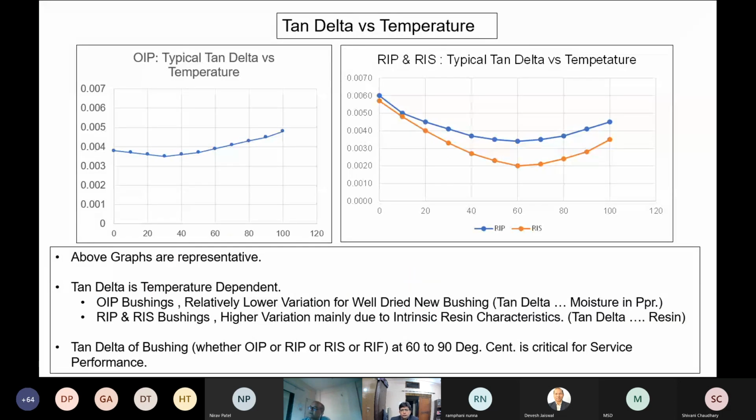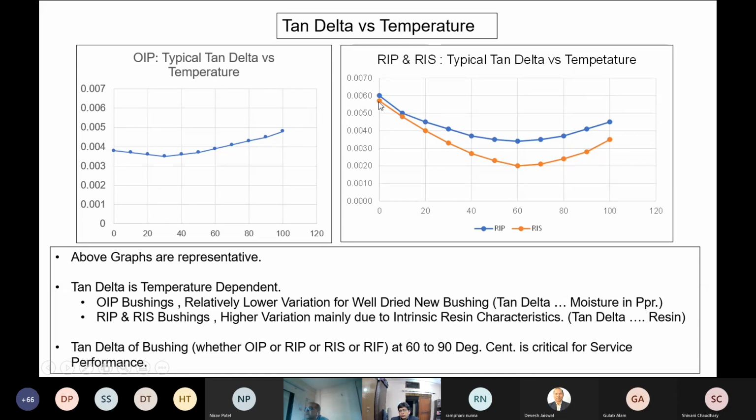Again, all tan delta values of every material are dependent on temperature. Various literatures, even latest or earlier, have reported this. An OIP bushing shows a typical tan delta curve as seen on the left side here, typically from 0 to 100 degrees centigrade, from 0.0038 to 0.0048.